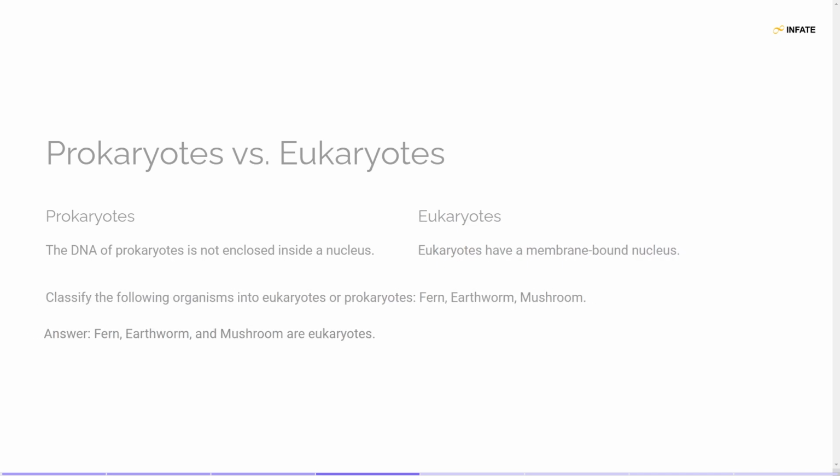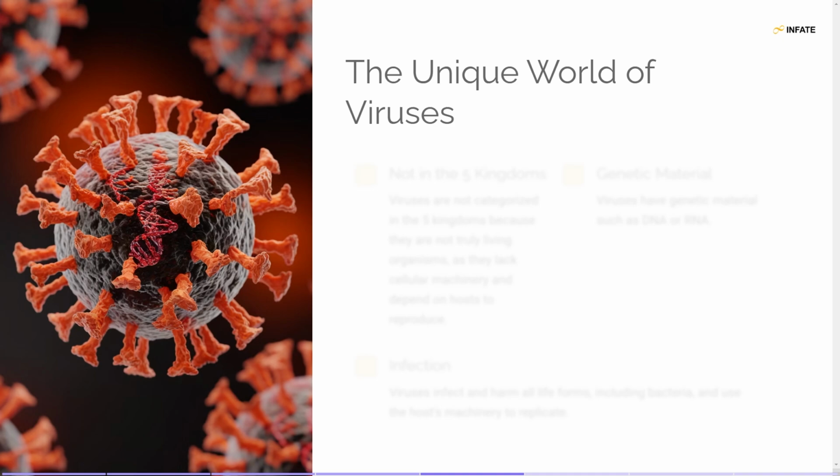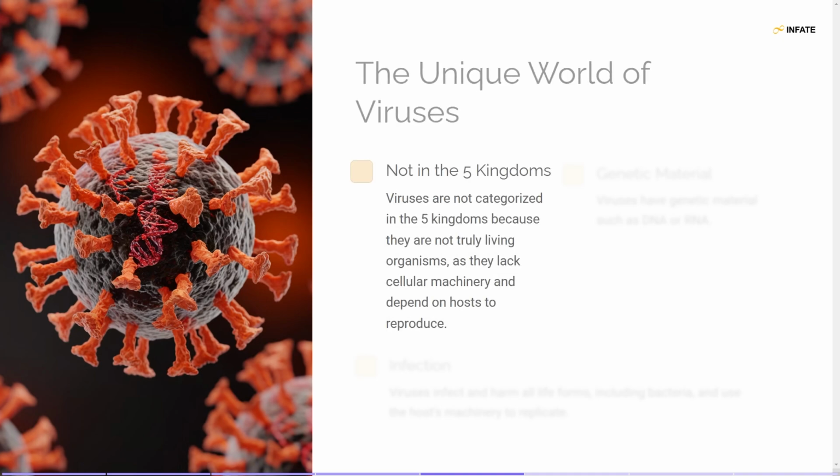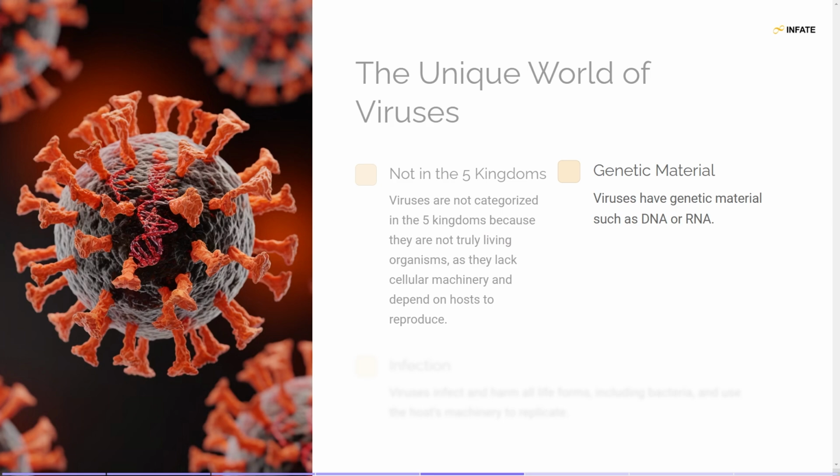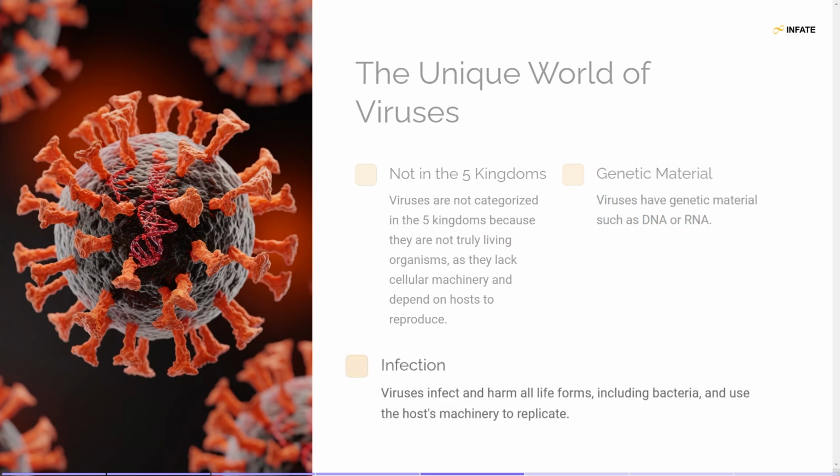Slide 5. The unique world of viruses. Viruses are not classified within the five kingdoms because they are not considered fully living organisms. They lack cellular machinery and rely on a host to reproduce. Viruses contain genetic material, either DNA or RNA, which enables them to replicate. They infect and often harm all types of life forms, including bacteria, by using the host's cellular machinery to multiply.